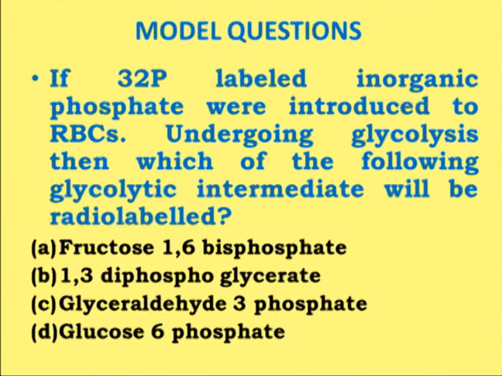The question is that if 32P, which is the radioactive form of phosphorus, in the form of inorganic phosphate, is introduced to the RBCs undergoing glycolysis, then which of the following glycolytic intermediates will be radio labeled? Now in this question, you have to read the first line very carefully.